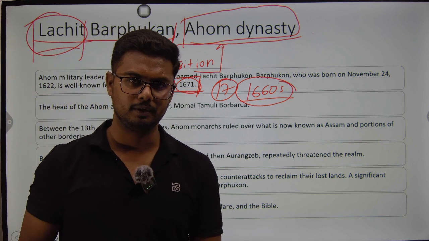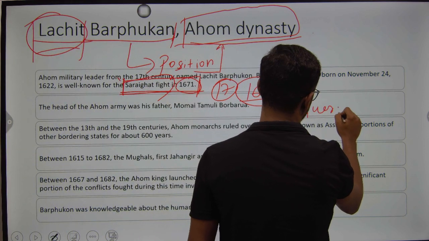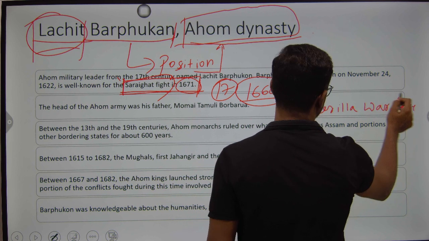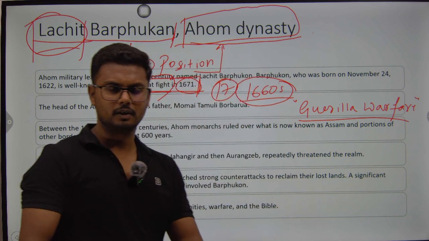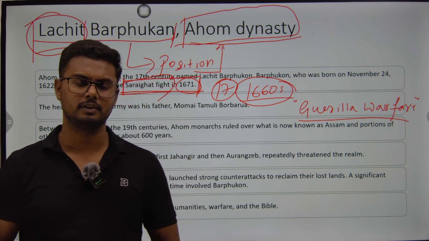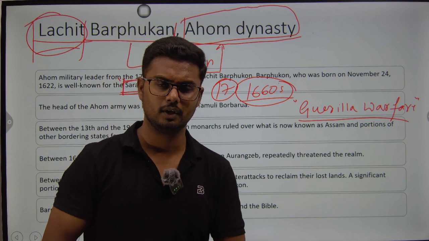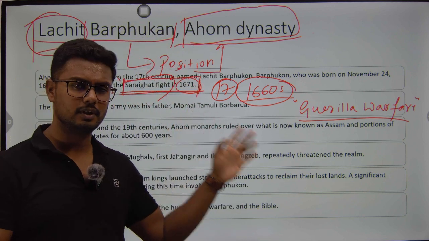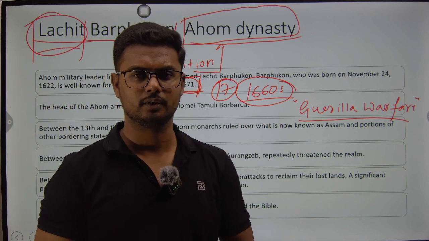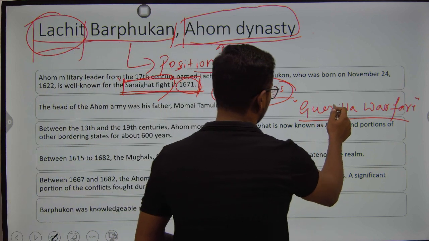directly confronted the Mughal army with his guerrilla warfare techniques. He had to resort to these techniques because he knew that his strength, or the Ahom dynasty's strength, is nothing compared to the mighty Mughal dynasty. The Mughals had lakhs of soldiers, thousands of cavalry and elephants. So it was never easy for these people to confront them directly, face to face. So what he did was, he used his famous guerrilla warfare techniques.